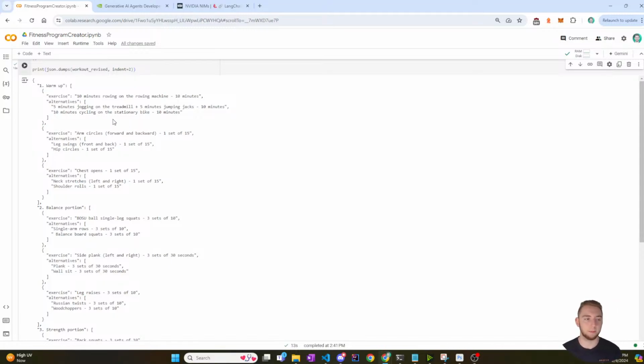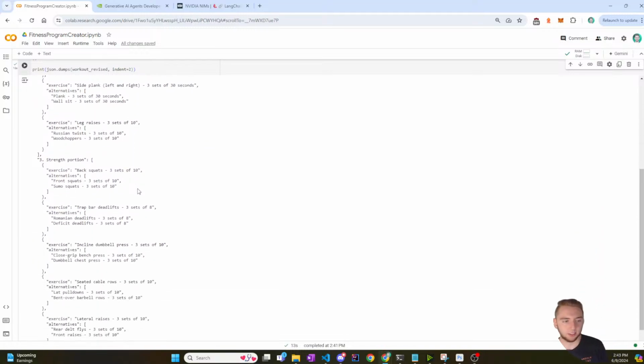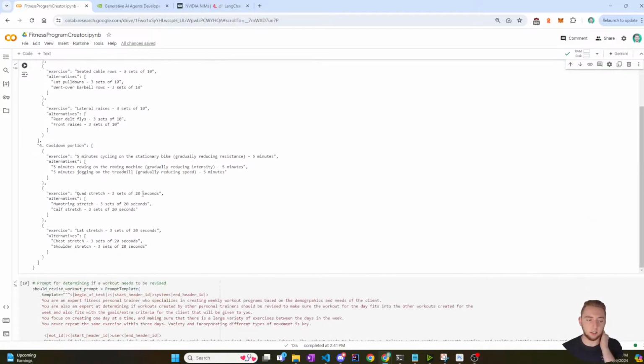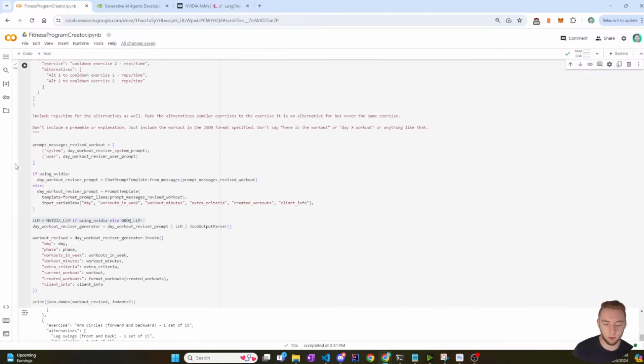But that's super cool because when I parse this JSON on the front end, I can have a little drop down for every single workout where it then shows these alternatives. And so I don't have to prompt the AI again. It'll already be there, so it'll be really snappy. They'll be able to quickly go through and select alternatives for anything that they think should change. So that's pretty sweet. I think that it's a good setup, and I'll always make it better if I need to. But I think this JSON is pretty perfect for what I'm looking to do. I put a lot of time into that before I started doing the streaming and everything.